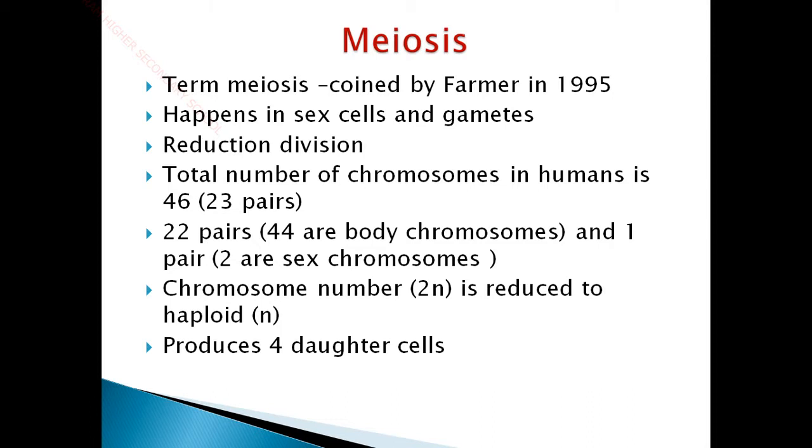When we were discussing the process of mitosis, we saw that the parent cell is divided into two daughter cells, and the two daughter cells are very much identical to the parent cell. There the genetic material and also the contents of the cell have been divided equally between the two daughter cells. This type of cell division, mitosis, happens in all our body cells, that is, somatic cells, such as our skin cells, muscle cells and all other cells.